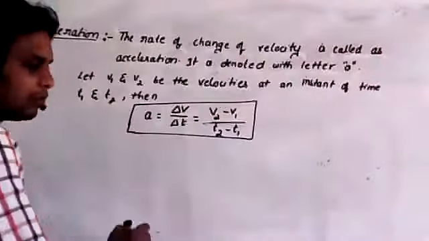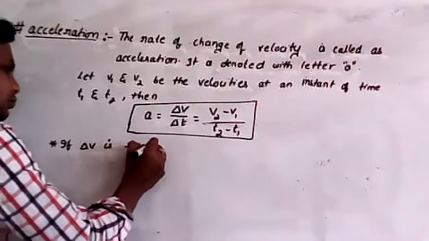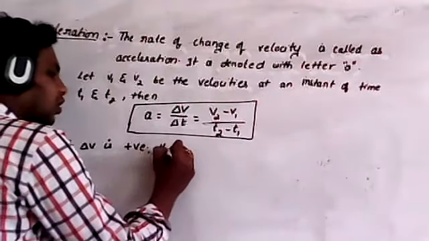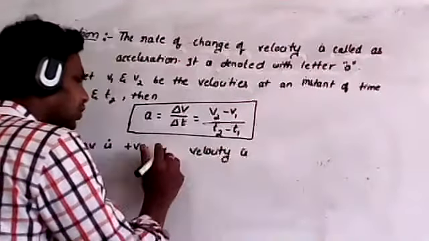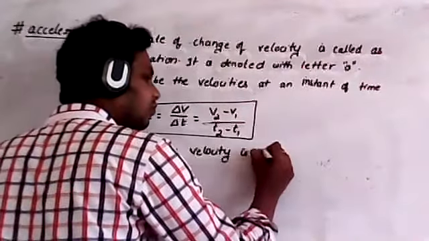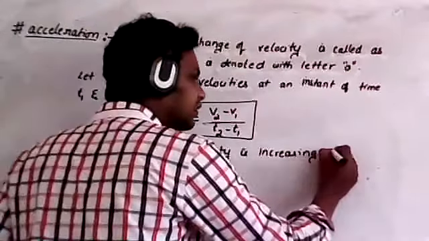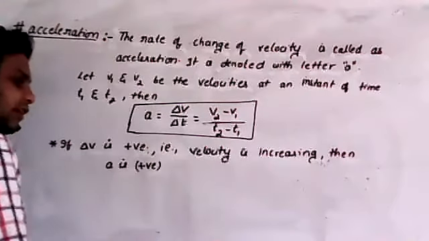Now remember, if delta v is positive, then velocity is increasing. If velocity is increasing, then a is positive.